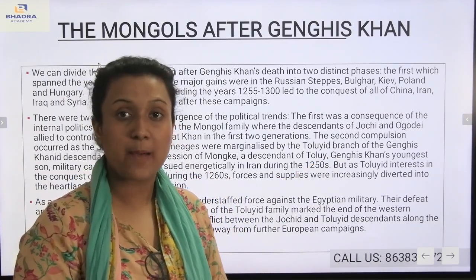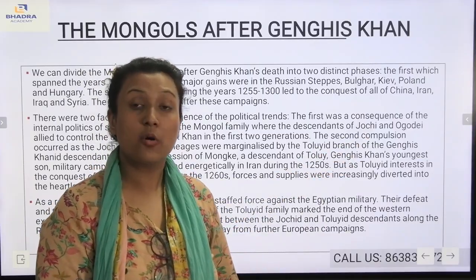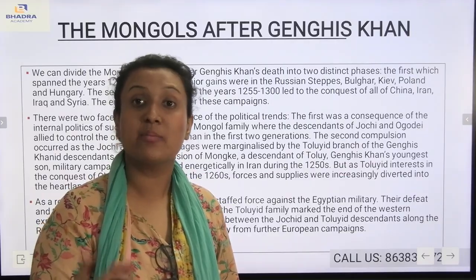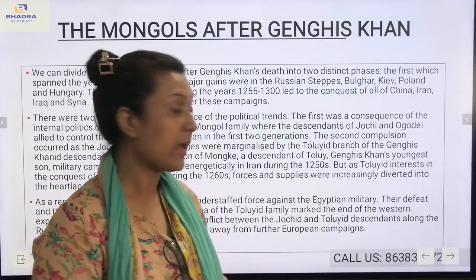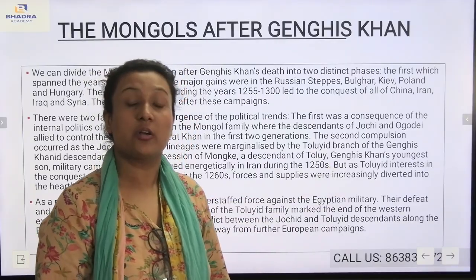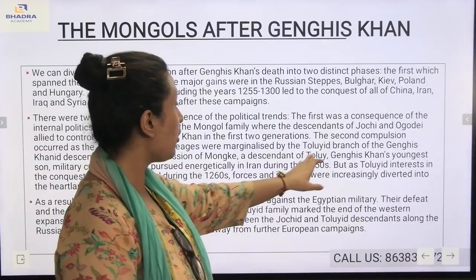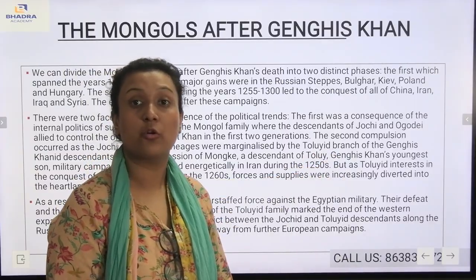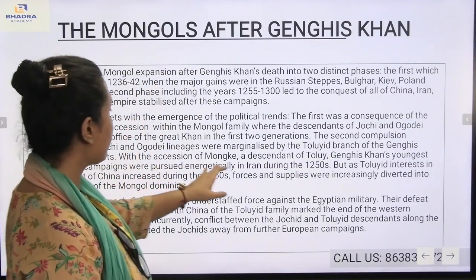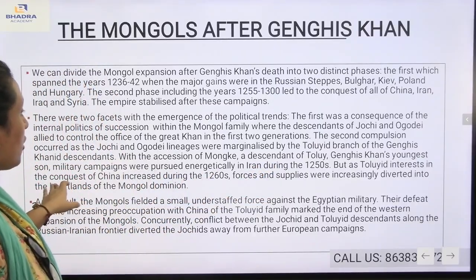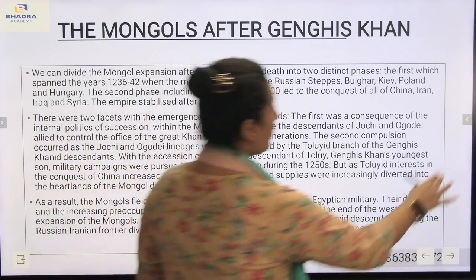As a result, what happened? The descendants of Ogode and Joshi were being marginalized, which means they were being ignored and declined from power. Why? Because the descendants of Tolui were coming into power, also known as the Toluid branch or the Toluid descendants of Genghis Khan. Also, with the accession of Monge, a descendant of Tolui, Genghis Khan's youngest son, military campaigns were pursued energetically. Very, very important.